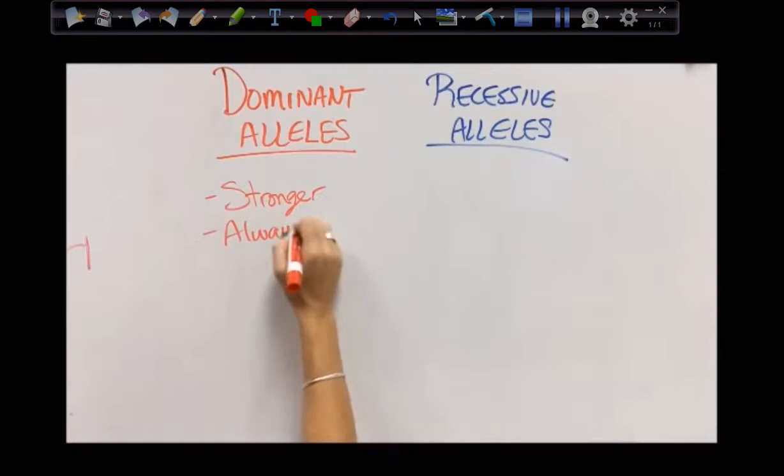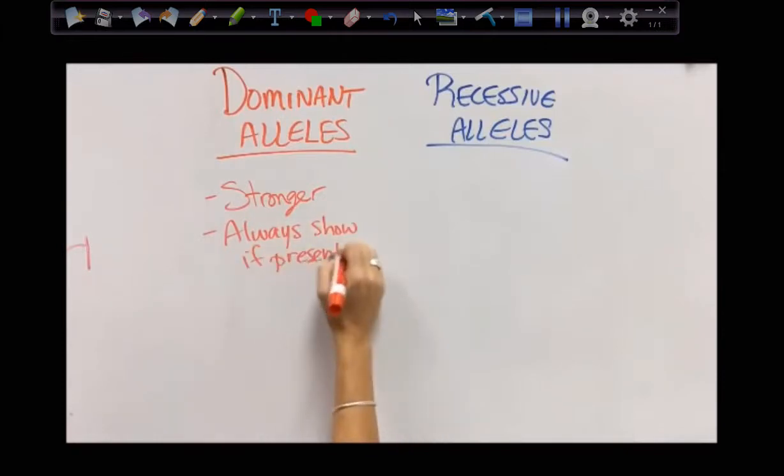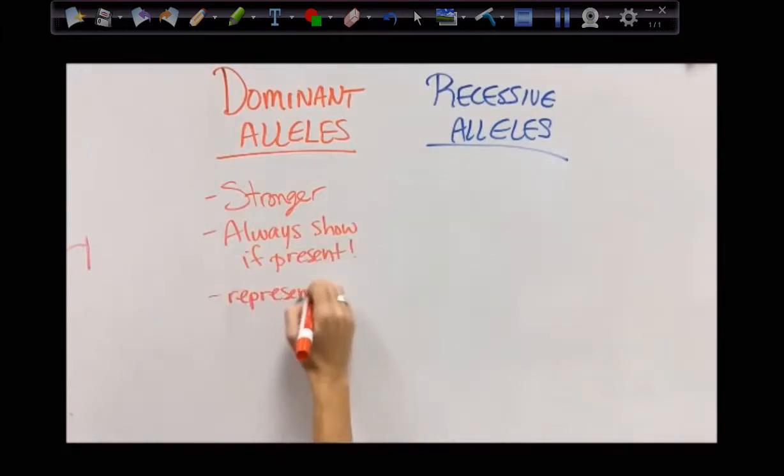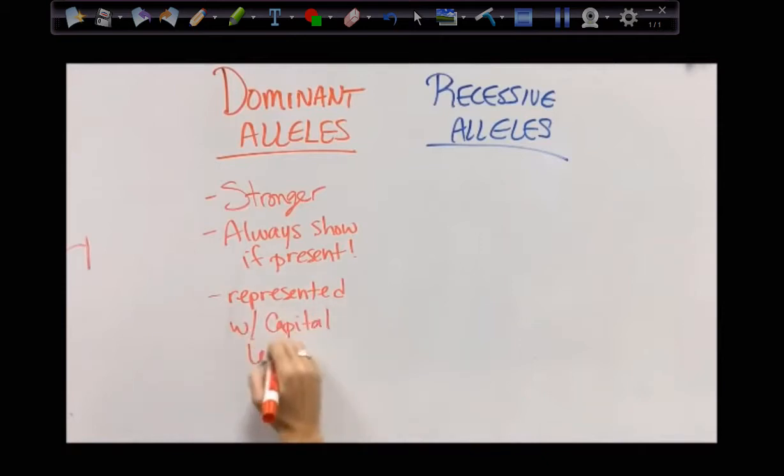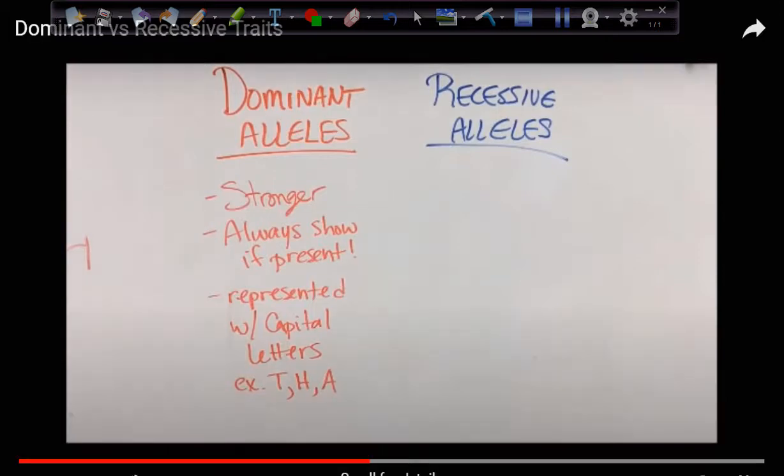Dominant alleles are stronger alleles. They're stronger traits, and they always show if they're present. If you have one or two, they're going to show up. We represent them with capital letters, like capital T or capital H or capital A. As I mentioned earlier, these dominant alleles can beat or come over the recessive ones. So they are stronger, and if they are present, they will show up, or they will win, or they can come in this organism as a feature. Okay.